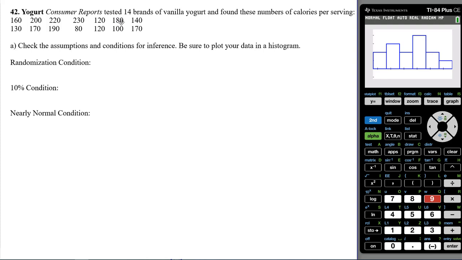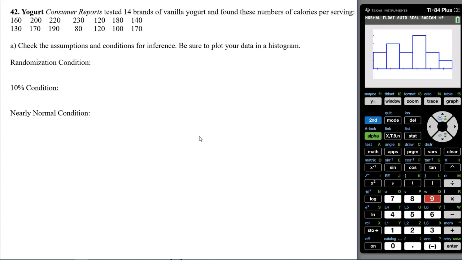All right, 10% condition. This has to do with independence. When we're sampling, we're not sampling with replacement. We're not going to allow ourselves to pick the same brand twice, even though here it looks like we had the same number twice. We're going to assume those are different brands. Because we're not sampling with replacement, when we sample one of them, it does change the probability after that. So they're not truly independent, but as long as we sample less than 10%, we can override the independence assumption with the 10% condition. So the question is, are 14 brands of yogurt less than 10% of all brands of yogurt? Yes, probably. There are probably more than 140 brands of yogurt being sold.